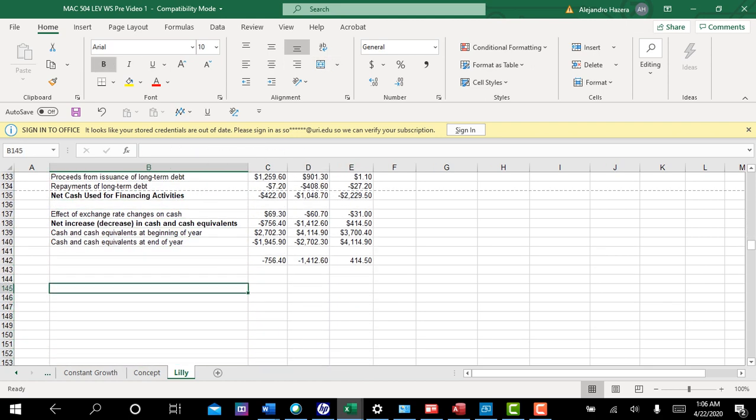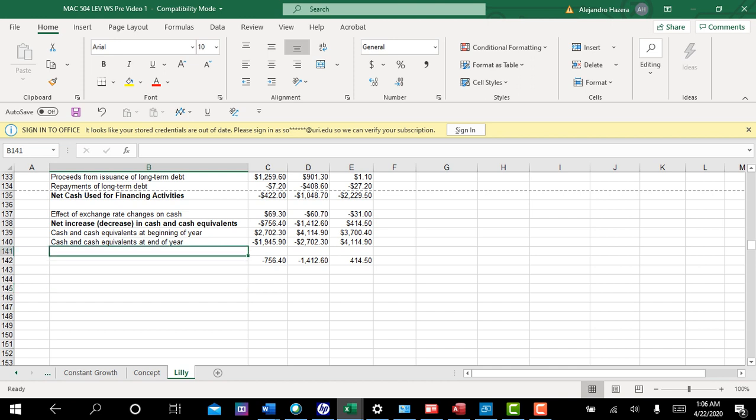Now what I'm going to do is sort of get started. I'm just going to do a preliminary calculation of the free cash flow here, and that's kind of another concept. Then I'll leave off, and we'll continue with the actual no growth valuation in the next video. So I'm going to do a calculation of the free cash flow. But since we're considering debt, we're not just going to consider free cash flow to the firm. We're also going to consider a level of cash flow called free cash flow to equity.